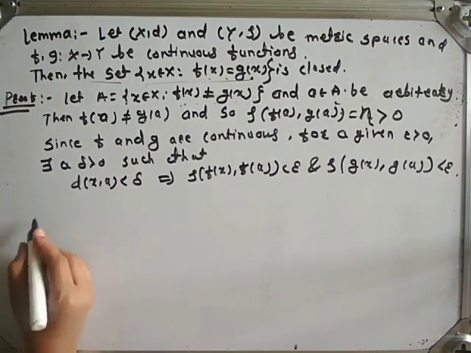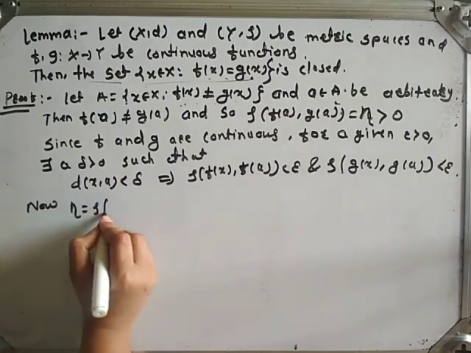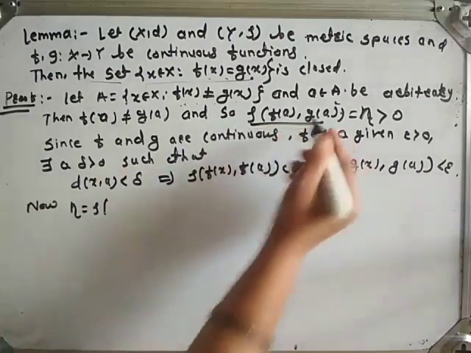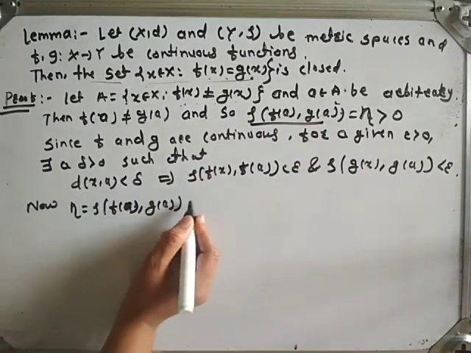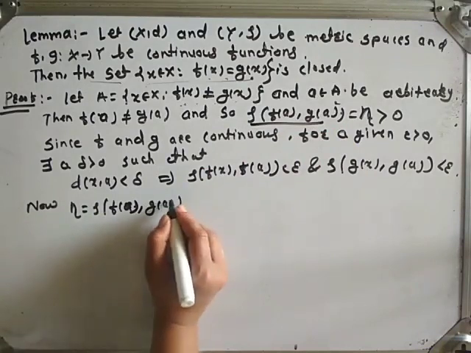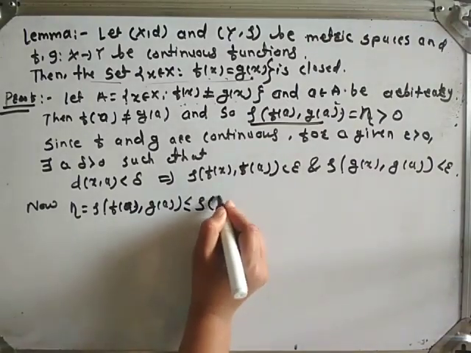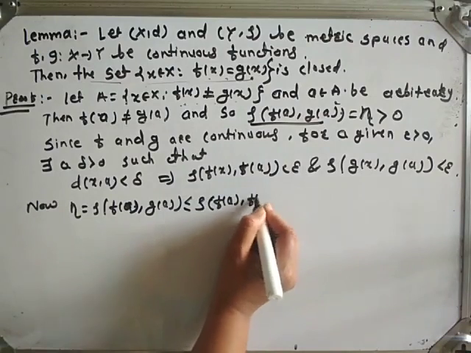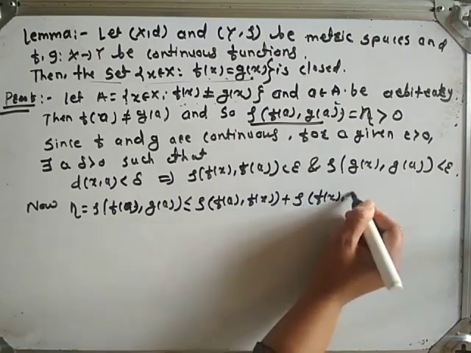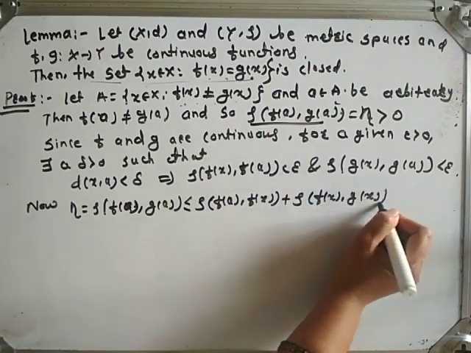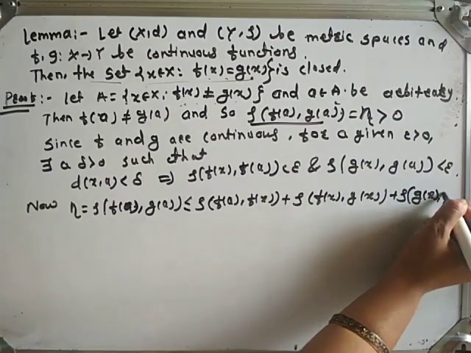Now eta is equal to, what is eta equal to? Rho of f of a comma g of a. Okay, we will use here the triangle inequality: rho of f of a comma f of x plus rho of f of x comma g of x plus rho of g of x comma g of a.